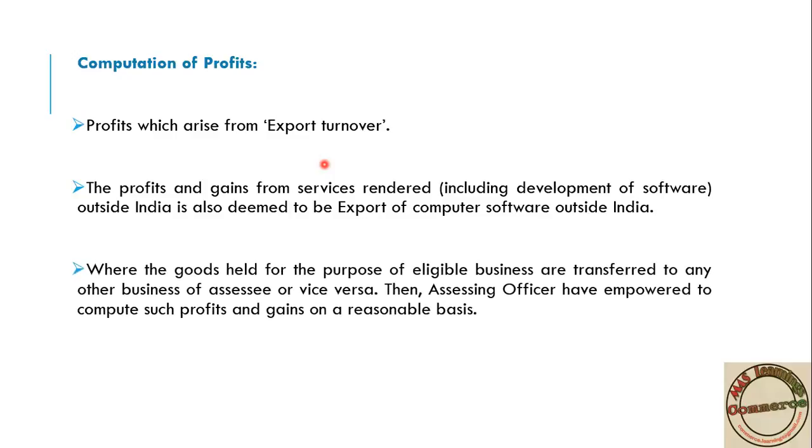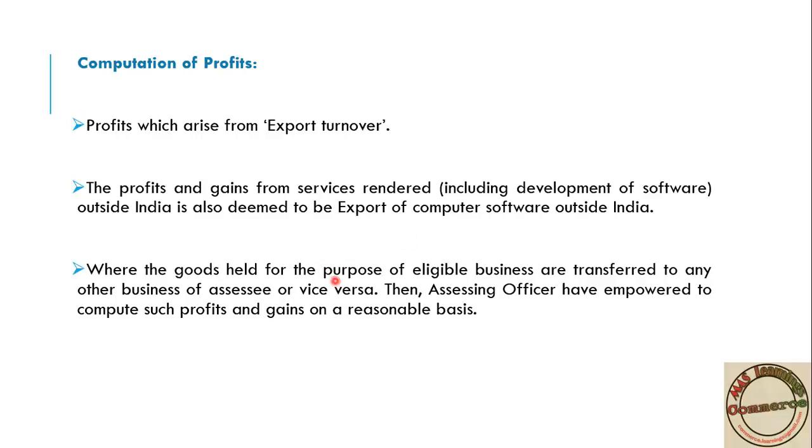Then where the goods held for purpose of eligible business are transferred to any other business. Suppose you have two businesses, in special economic zone you have one business, and other than special economic zone you have another business. Suppose you transfer, or for another country you are transferring goods, because both businesses run under your ownership and you are not purchasing, from one unit to another unit you are transferring eligible goods.